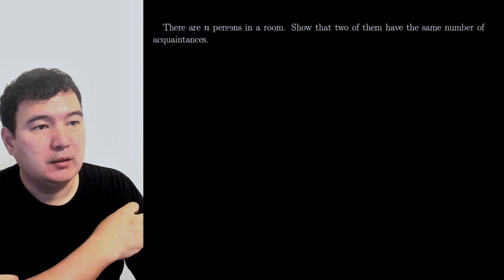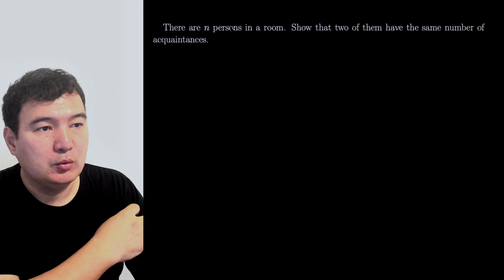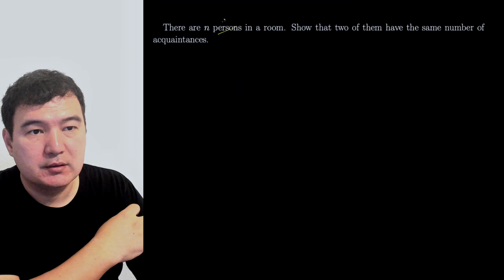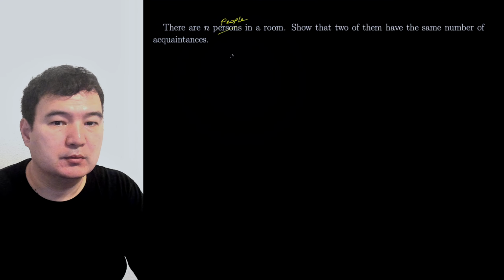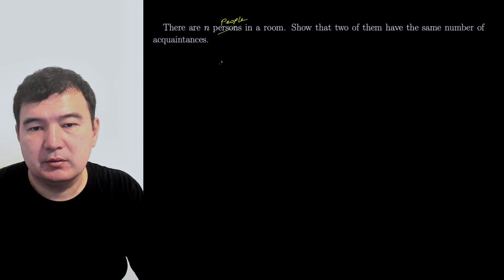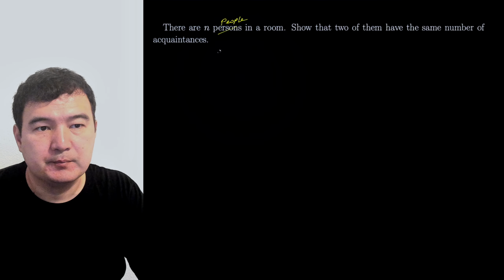There are n people in a room, show that two of them have the same number of acquaintances. I think these should be people. So this is a problem on the Dirichlet principle.